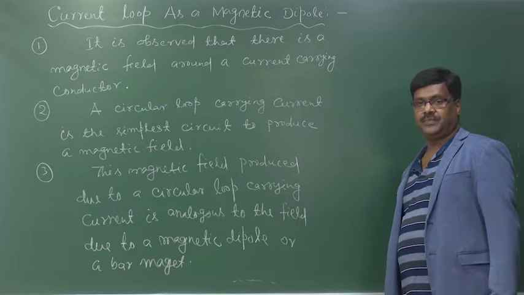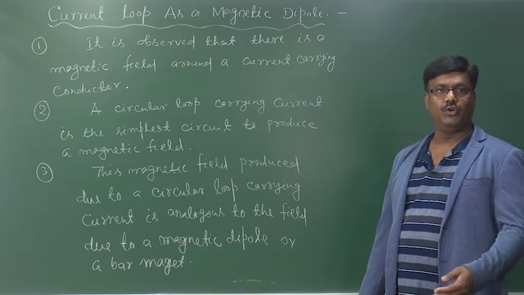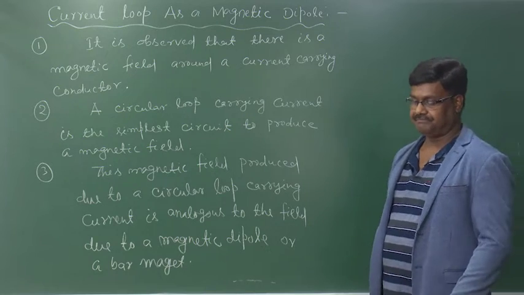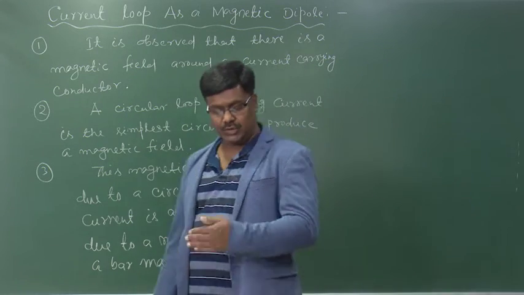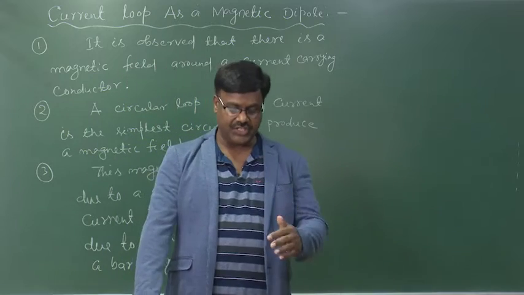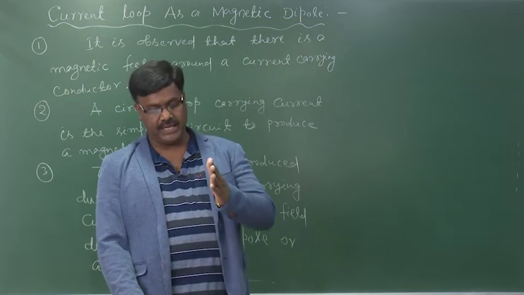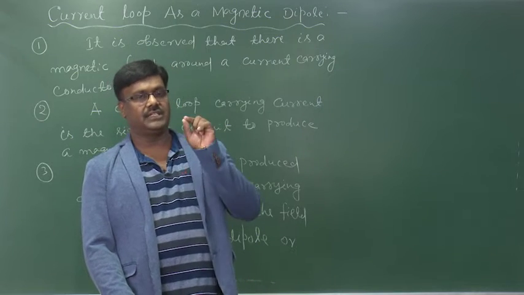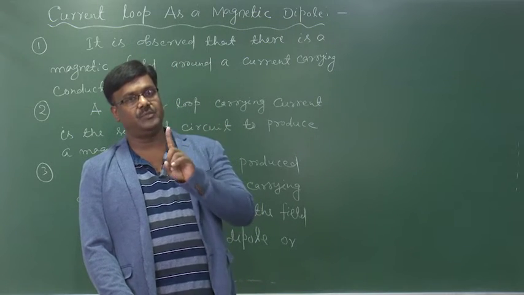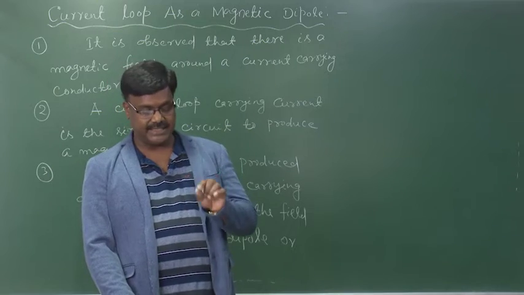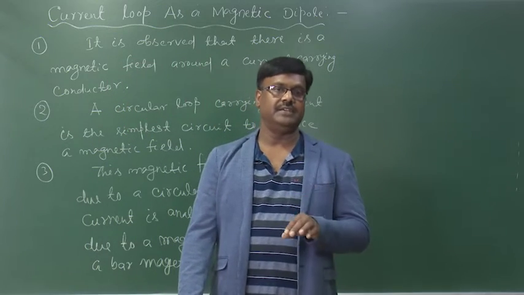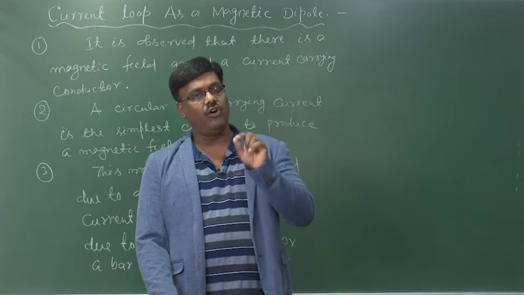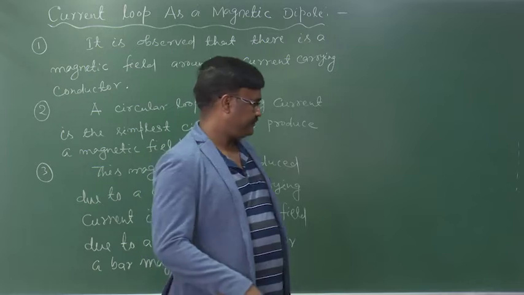Let us see how a current loop behaves like a magnetic dipole. And to do this, let us consider a circular coil carrying current, and let us consider a point of observation P at a distance r from the center of the circular coil carrying current, on its axis.